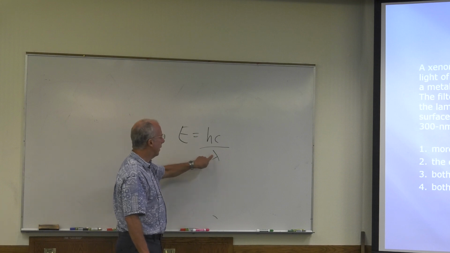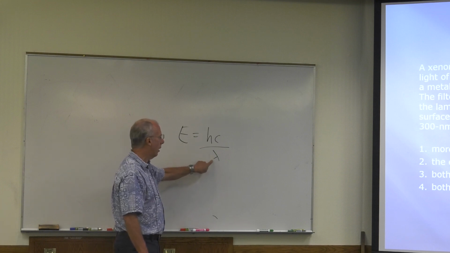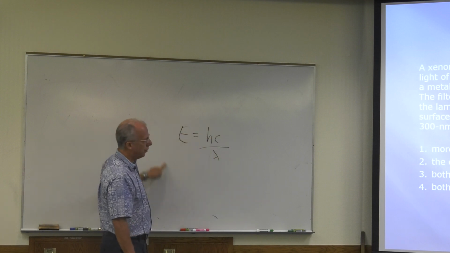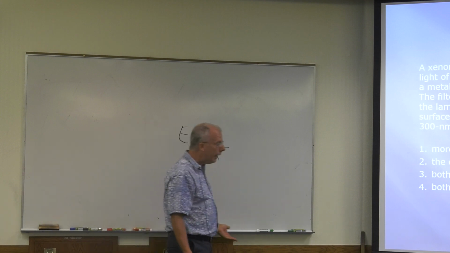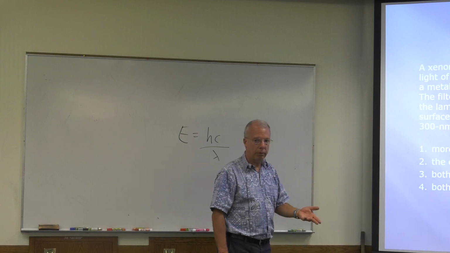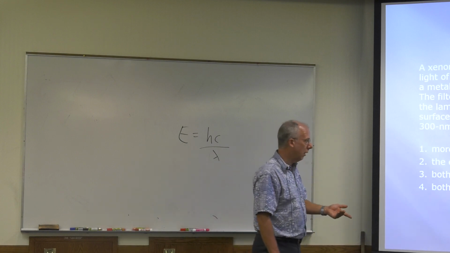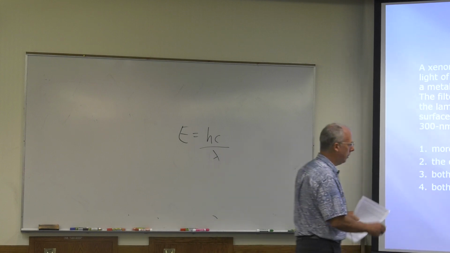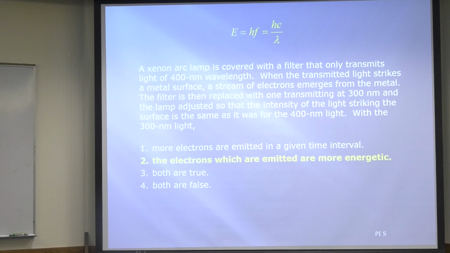When the wavelength gets smaller and smaller, this gets larger and larger, so the energy gets larger and larger, right? So all it means is that since the photons are going to have more energy than they did when they were 400 nanometers long, the wavelength, it just means that the electrons which are emitted are going to be more energetic. That's all. Just that formula.